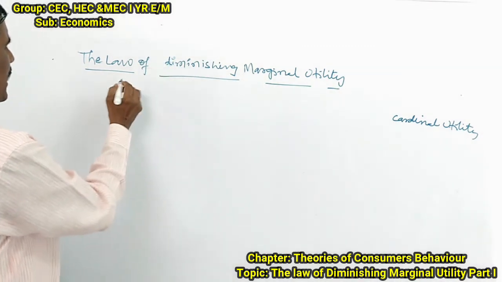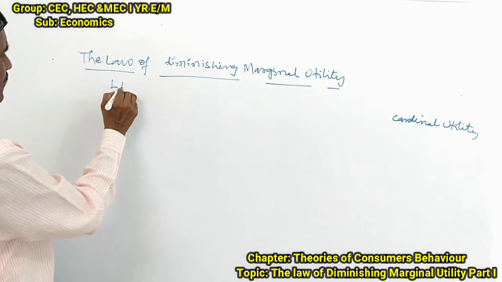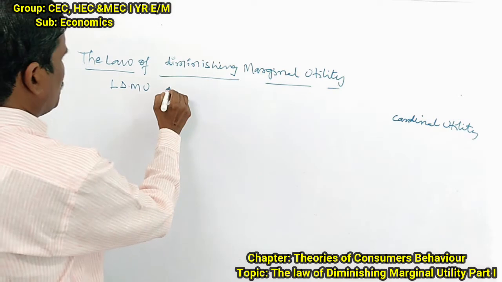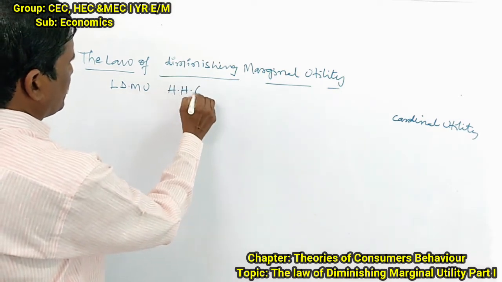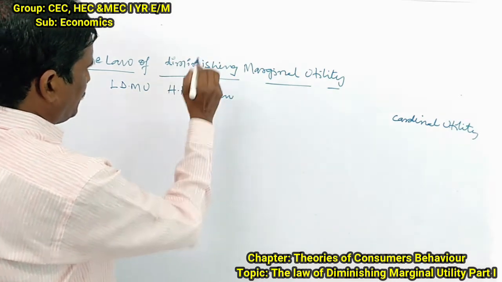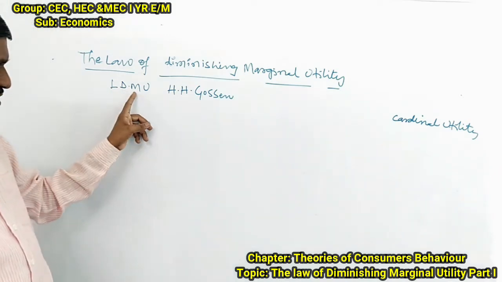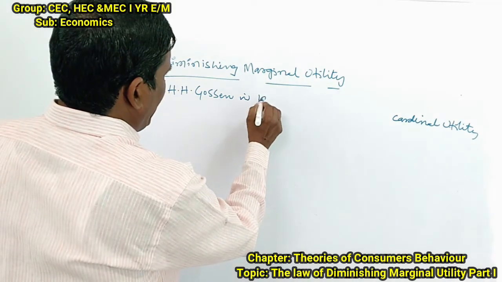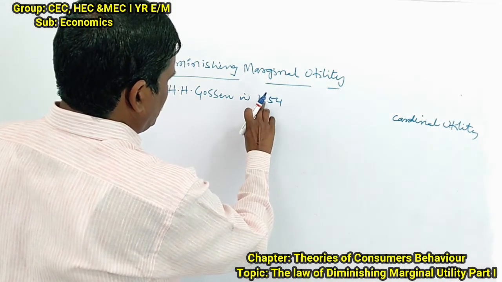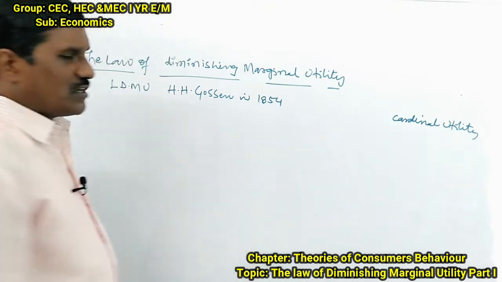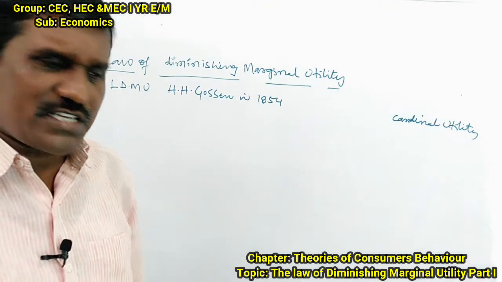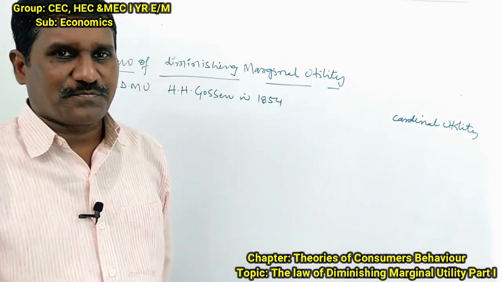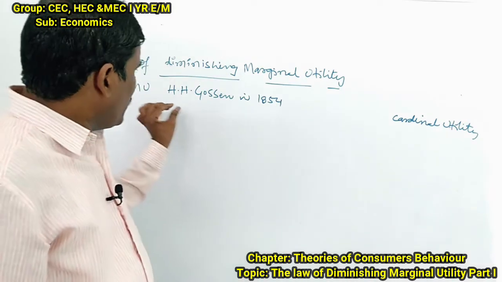The law of diminishing marginal utility was introduced by H.H. Gossen in 1854. The first introducer was H.H. Gossen. Try to understand. The first introducer was H.H. Gossen in 1854.